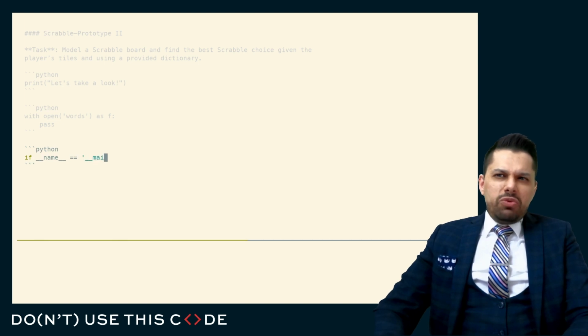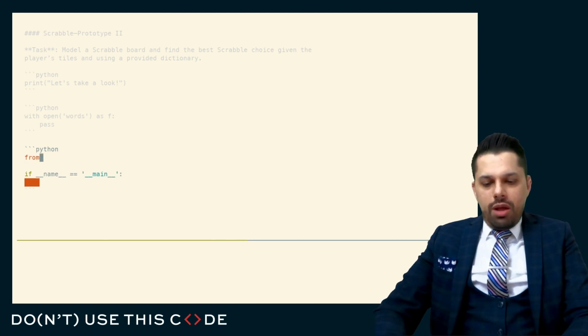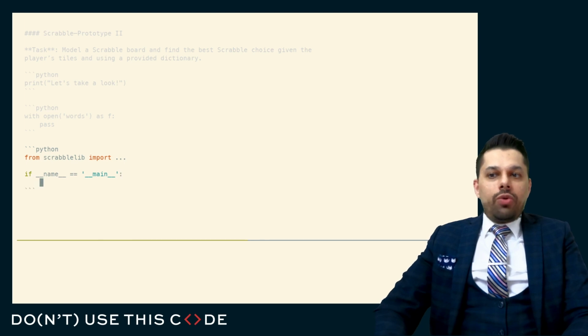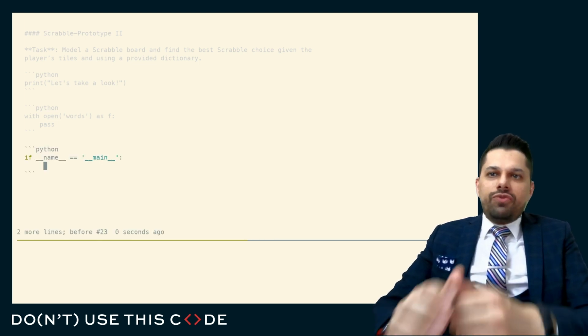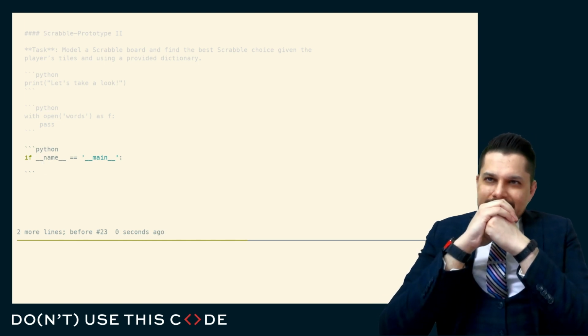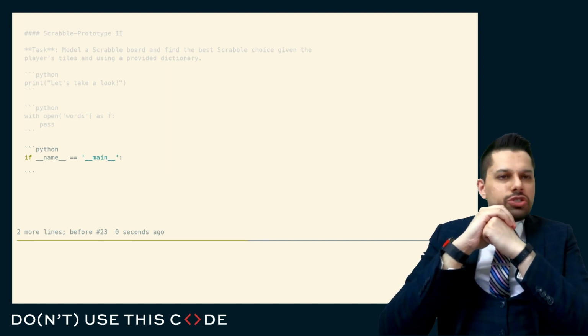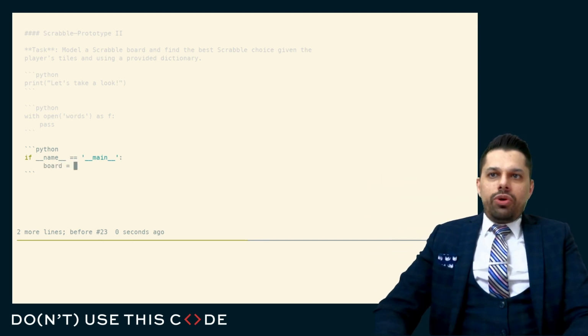Do I need an if name equals main block here? I don't. But this is part of getting my thinking aligned with, okay, somebody's going to do something like from Scrabble lib, import whatever, and they're going to write a script with this. So I'm just kind of going through the paces, the steps of what this looks like. Here, what I probably want is, I guess there could be different Scrabble boards. There could be different layouts of tools. So I might want to do something like board equals Scrabble, and I might say something like from default.